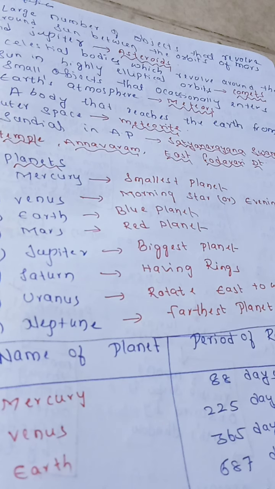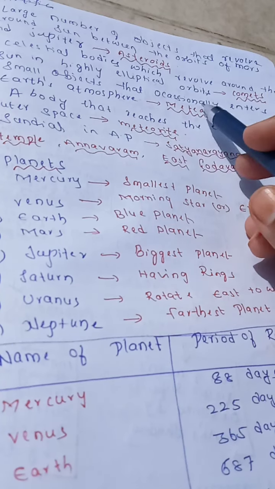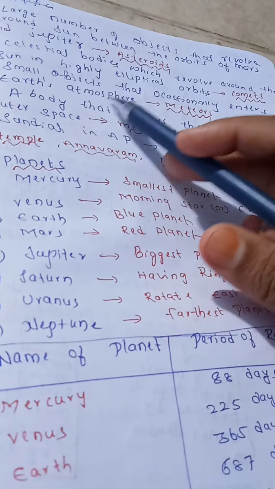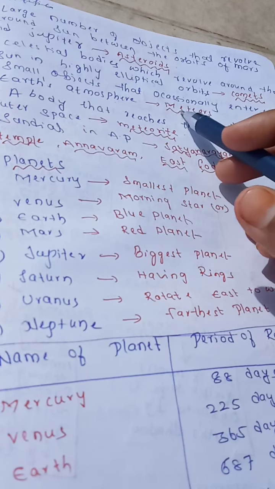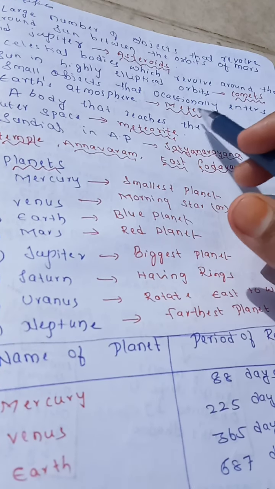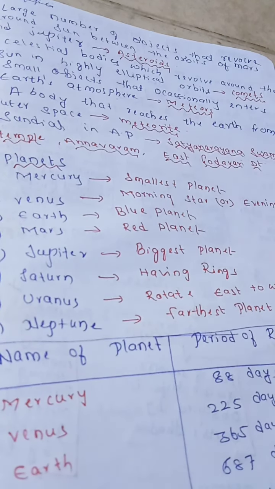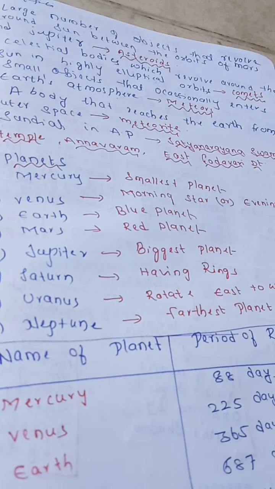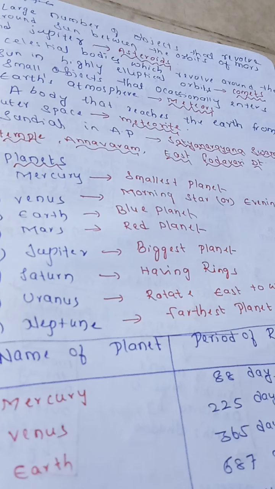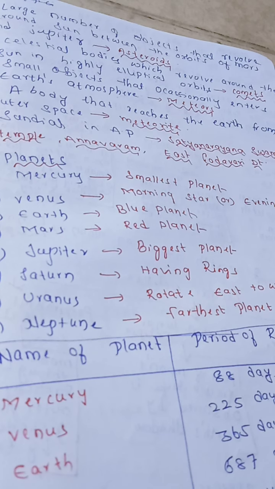Right? Now next, small objects that occasionally enter the Earth's atmosphere, we call meteors. Next, a body that reaches the earth from outer space, we call a meteoroid. The body that reaches the earth from outer space, we call meteoroids.